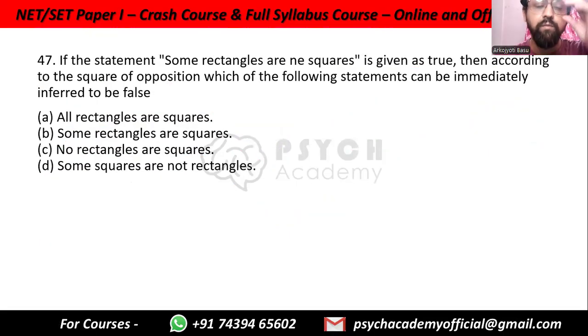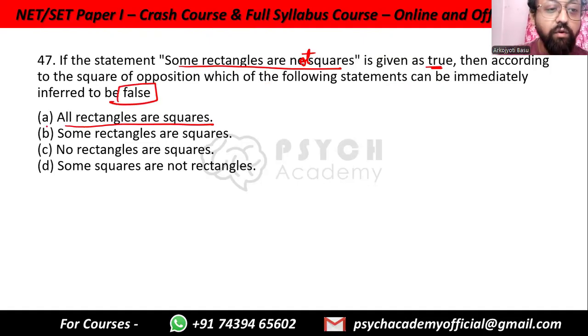If the statement some rectangles are not squares is given as true, according to the square of opposition, which of the following statements can be immediately inferred to be false? So some rectangles are not squares. How can all rectangles be squares if some of them are not squares? So if this is true, then this has to be immediately false. So option A. We don't even need to look at all of them.